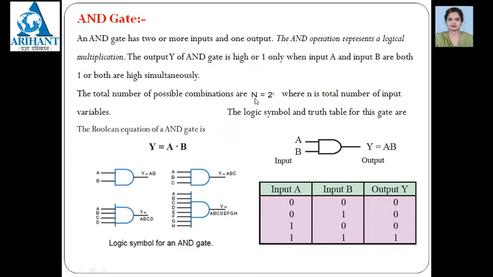The total number of possible combinations is 2 raised to n, meaning how many combinations you can make depends upon 2 raised to n, where n is the number of input variables. If there are two input variables, 2 raised to 2, that is 4 combinations, are possible. You can see here 4 combinations of the inputs are possible. Likewise, you can find how many combinations are possible for the truth table depending on this formula.